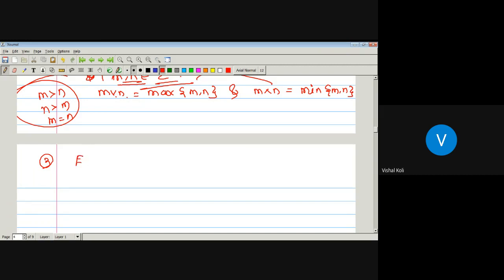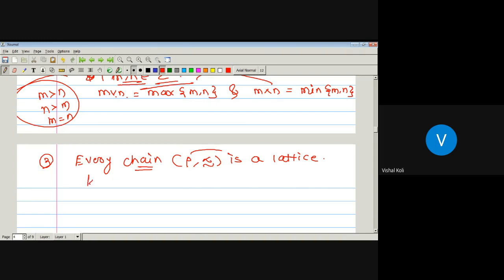So every chain P with relation precedes is a lattice. It means every two elements belonging to the poset are always comparable. So by the definition of lattice, the corresponding chain will be a lattice.